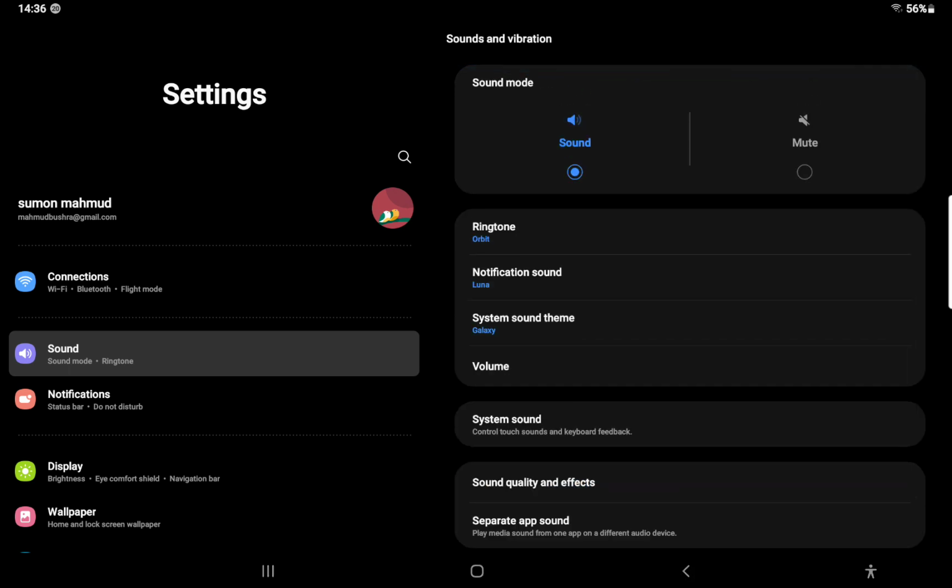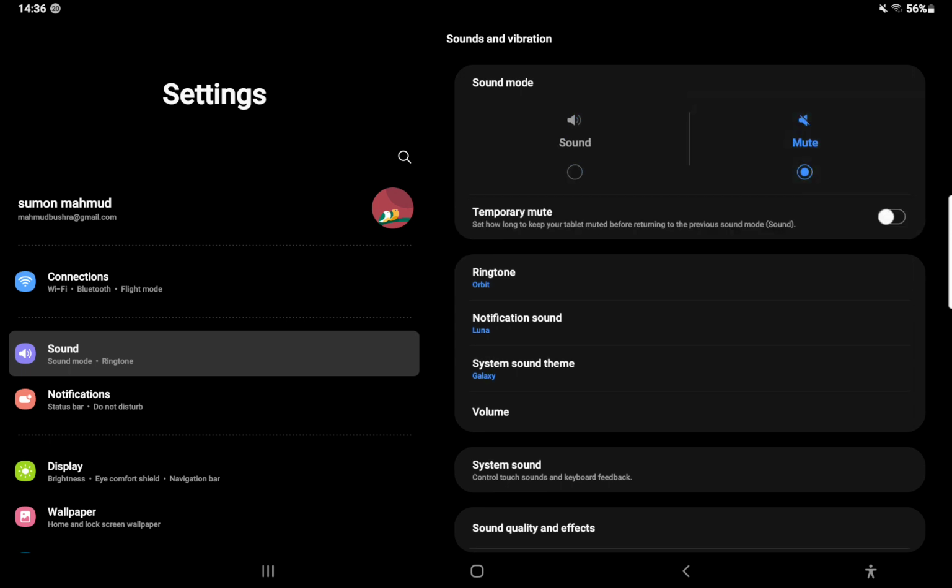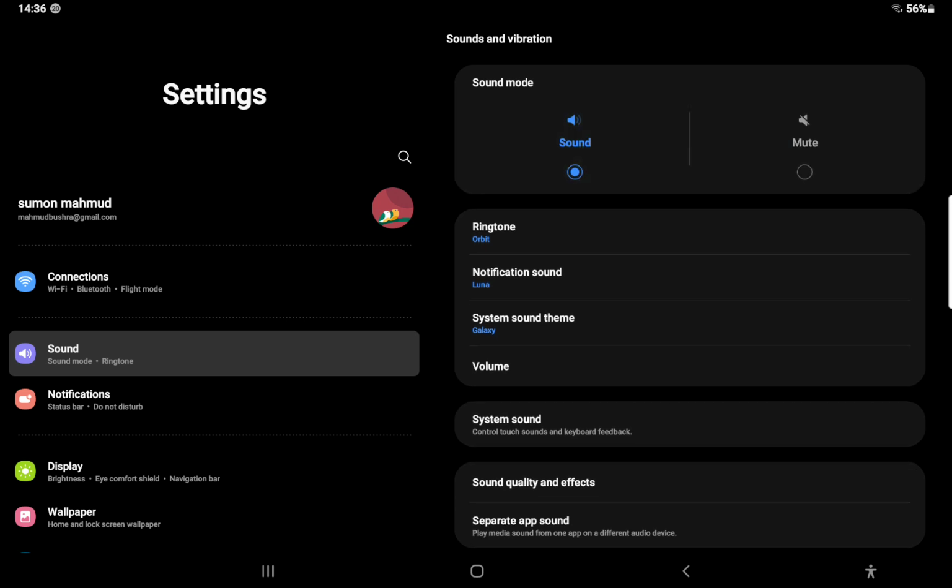And yeah, if we tap on off up there, outside we turn on silent mode. If we tap on play sound, it will make that sound.